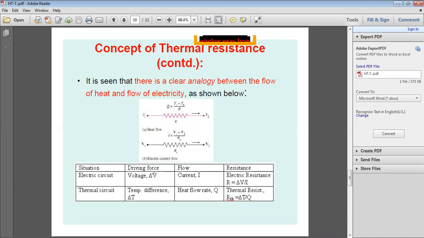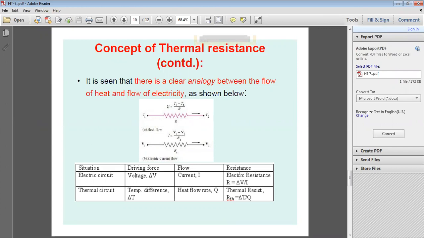And then the flow is the current I. What is the resistance here? Electrical resistance R_E is equal to delta V by I, where delta V is the change of voltage or potential difference, divided by current I.